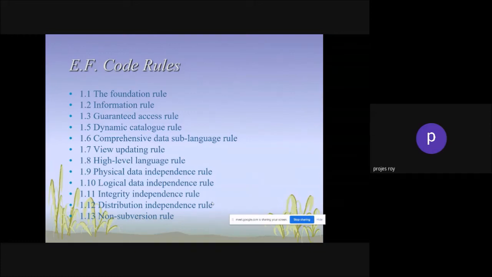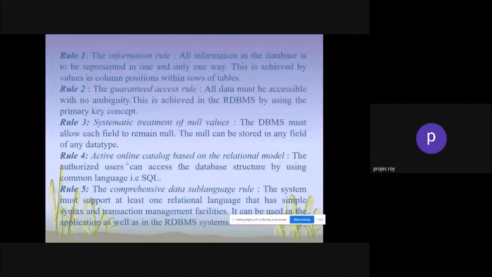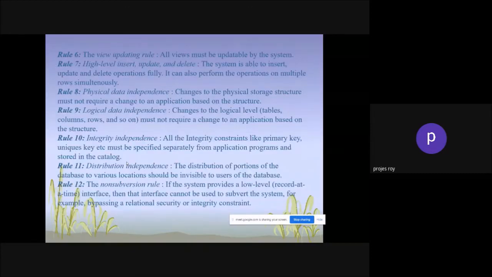We have already discussed these rules, so you can go through them one by one. These rules are really useful and applicable in all relational database management systems. But in the world, probably Oracle fulfills 12 rules, Sybase fulfills 10 rules, MS Access fulfills 7 rules.